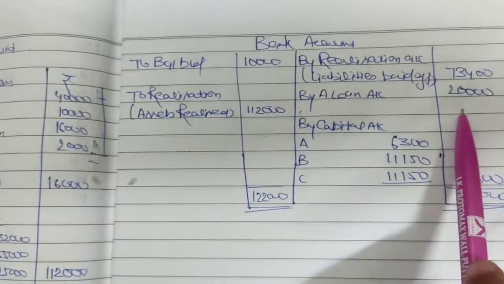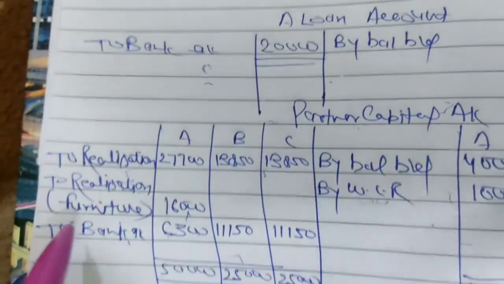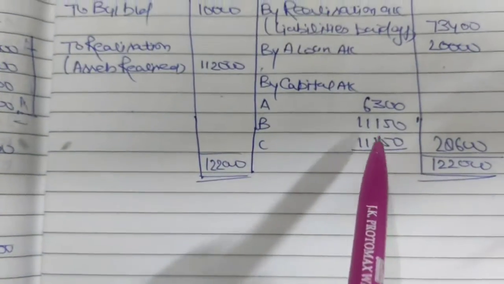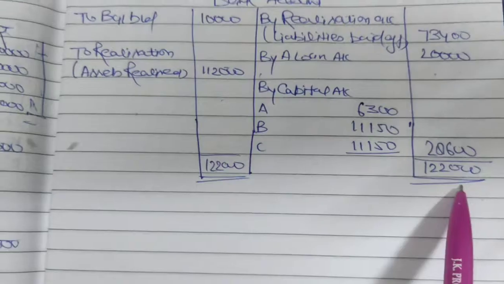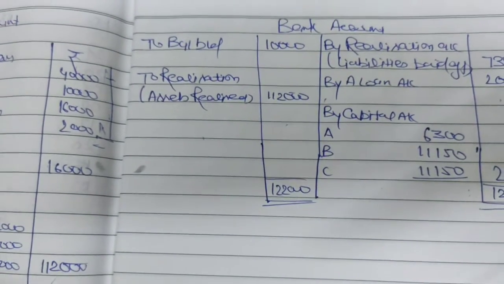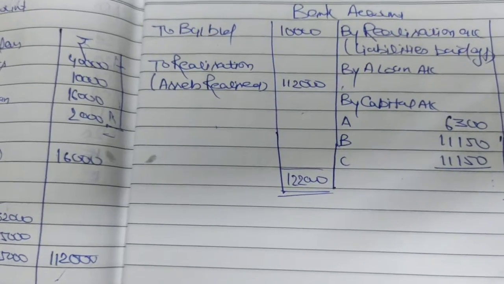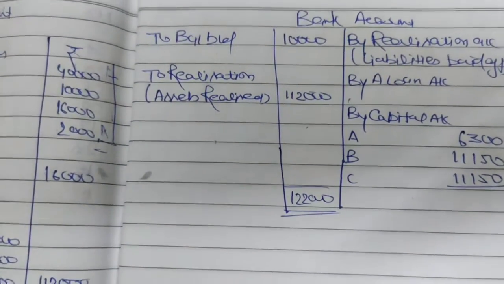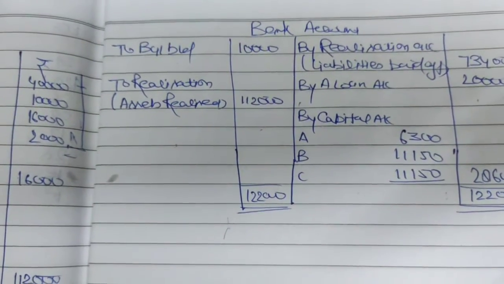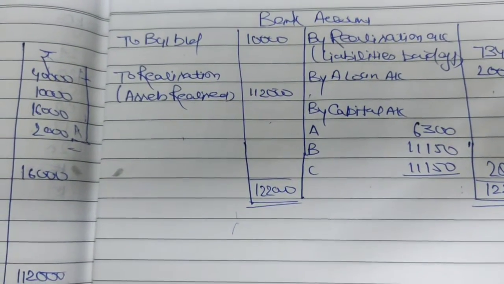By A's loan. Which account are you writing from? From A's loan. The capital is given on the debit side, so here it goes to the credit side, by bank, whatever payment you have given. So you just check the name of the bank and write it down. If it is given in this account on the debit side, in bank it will go to the credit side. If it is given in this account on the credit side, then in bank it will go to the debit side. And then we make the total, and the total of both sides comes equal. In that way the question is done. I hope you understand. Have a good day. Take care. Thank you.